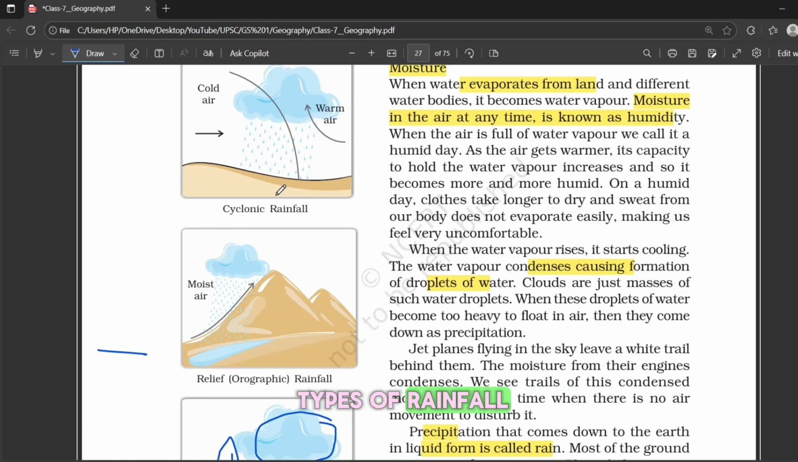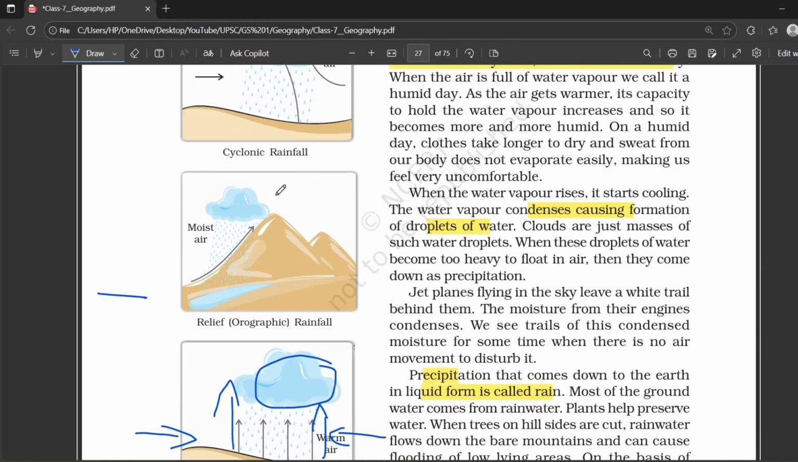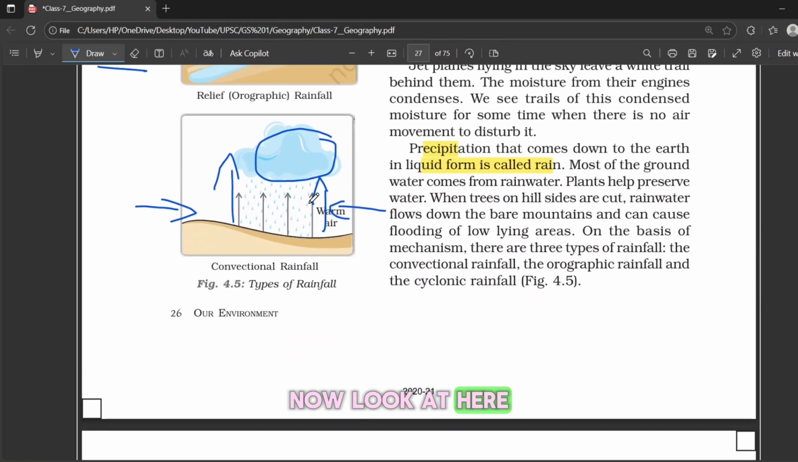There are three main types of rainfall, that is convectional, orographic, and cyclonic. Let me explain each one the way I always explain it. Now, look at here, the convectional rainfall. Imagine this is a surface near the equator where the sun's rays are very strong and insolation is high. The surface heats the air above it, right? The warm, moist air rises because hot air is lighter. As it rises, it cools down and the water vapor in it condenses to form clouds. When condensation continues, rain falls, and this is what is called convectional rainfall.